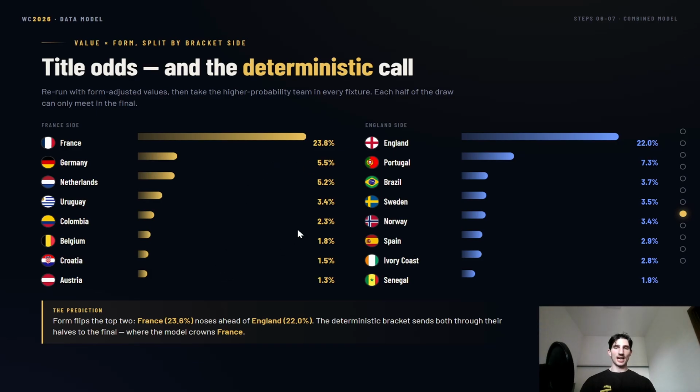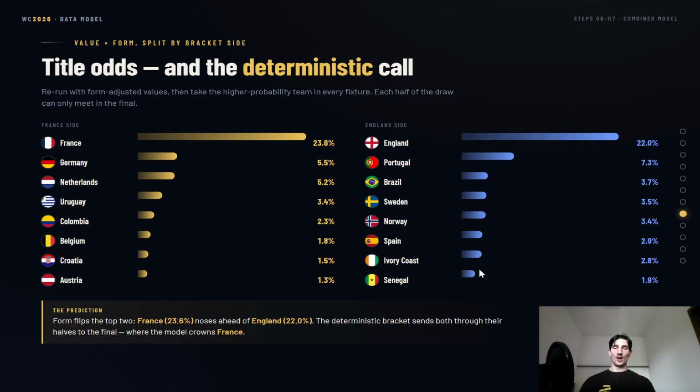We can see the 2 sides of the bracket based on how the teams are expected to make it out based on these results. So we have the side of France, which is then followed by Germany, Netherlands, and Uruguay. And we also have the England side, which is then followed by Portugal, Brazil, Sweden, and Norway. So that's quite interesting. These teams both being actually above Spain.